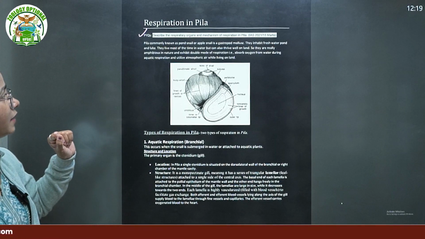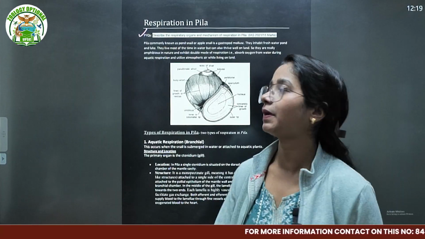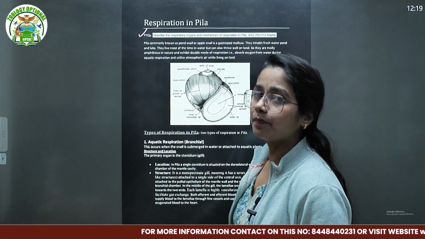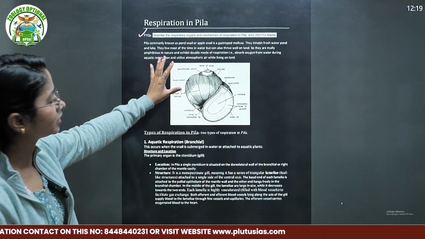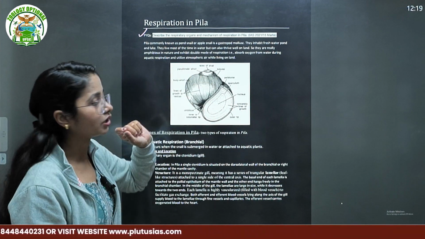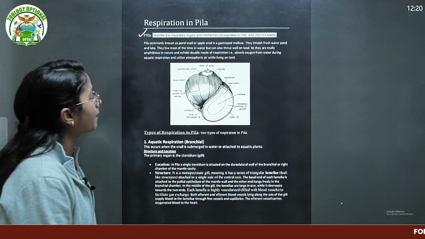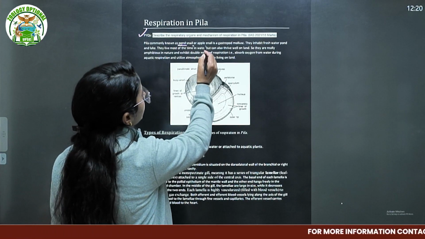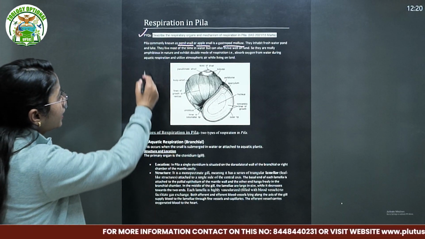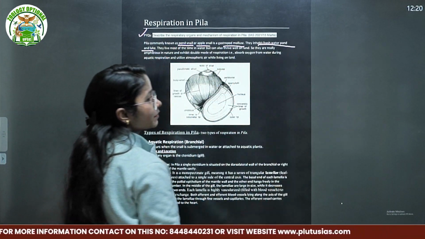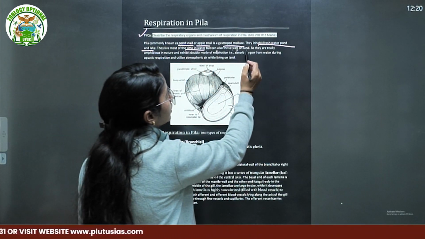Now we talk about Pila. This is the way to start talking about respiration in Pila. Pila is commonly known as the pond snail or apple snail. We must have seen this structure in your graduation, and of course it is in your syllabus. It is a gastropod mollusc. They inhabit freshwater ponds and lakes, that means aquatic. They live most of the time in water, but can also thrive well on land.